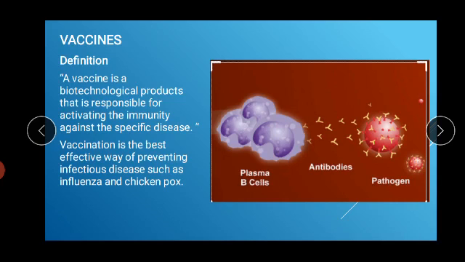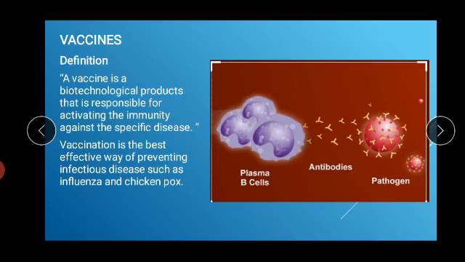viral infections. For example, students, in our current situation with COVID-19, we are talking about how those patients who have a strong immune system can survive. If they have a strong immune system, then they can fight against the coronavirus, right? Vaccination is the most effective way of preventing infectious diseases such as influenza and chickenpox.